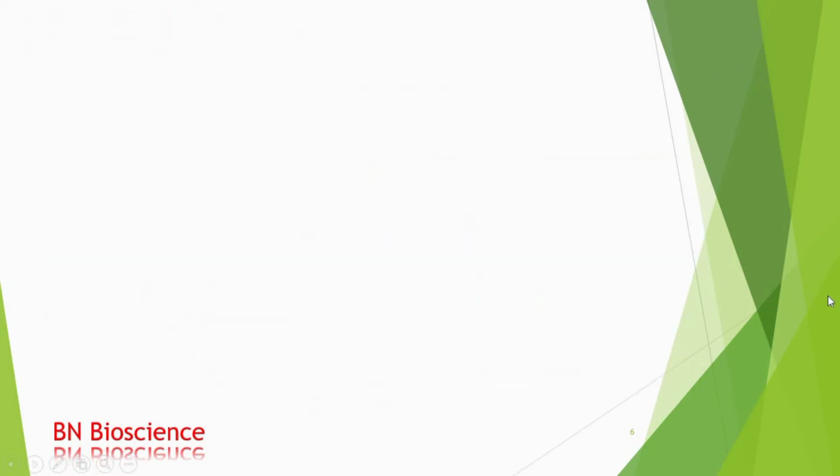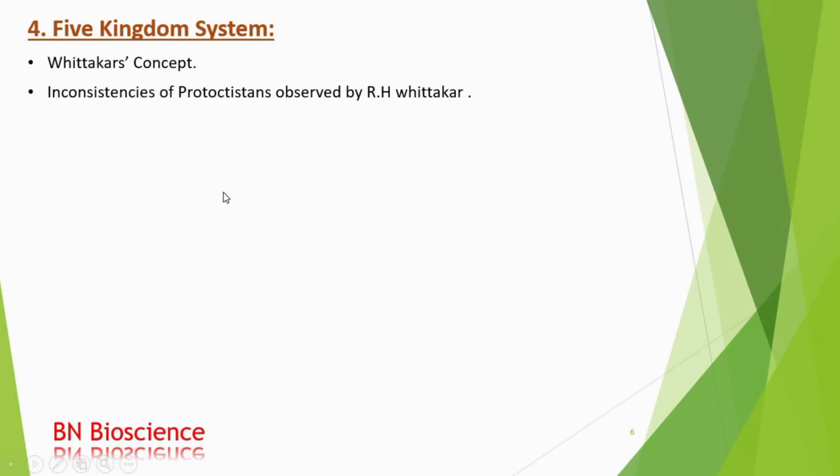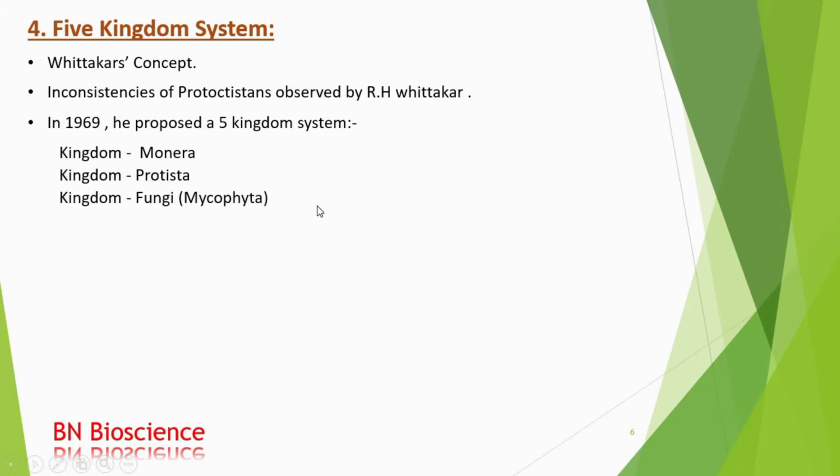Next is the five kingdom system. It is called Whittaker's concept. R. H. Whittaker observed the inconsistencies of the Protoctista group, and in 1969 he proposed a new kingdom system and divided the living world into five kingdoms: Kingdom Monera, Kingdom Protista, Kingdom Fungi, which we will call Mycophyta, Kingdom Plantae, and Kingdom Animalia.